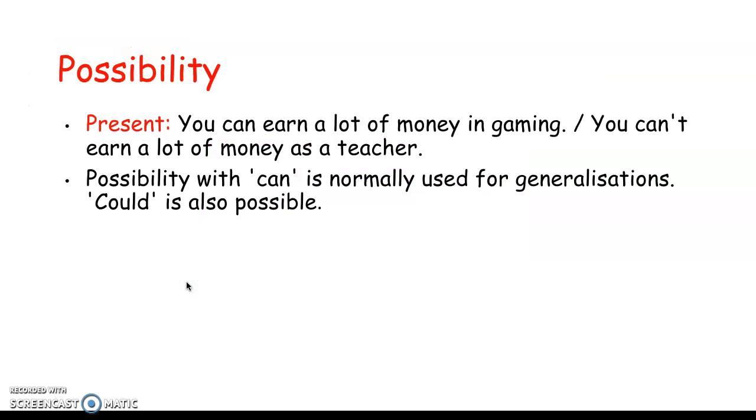Then can be used to indicate possibility. In the present, for example, we have: you can earn a lot of money in gaming, or you can't earn a lot of money as a teacher. Possibility with can is normally used for generalization. Could, in this case, can be used.